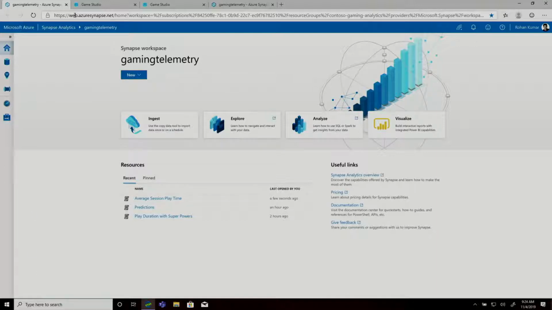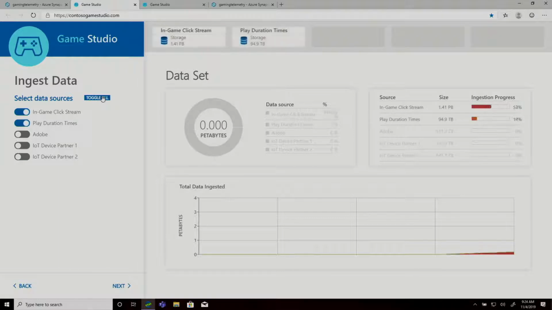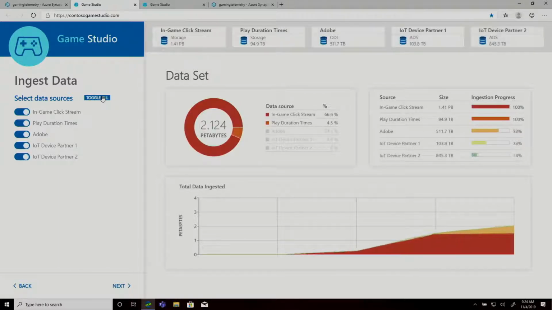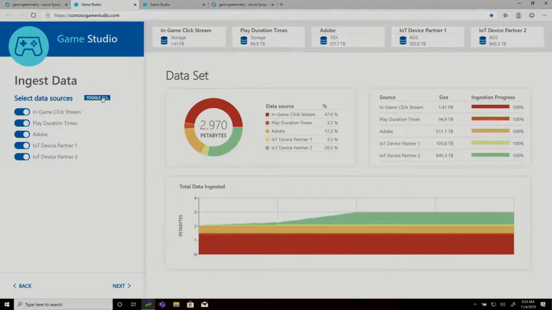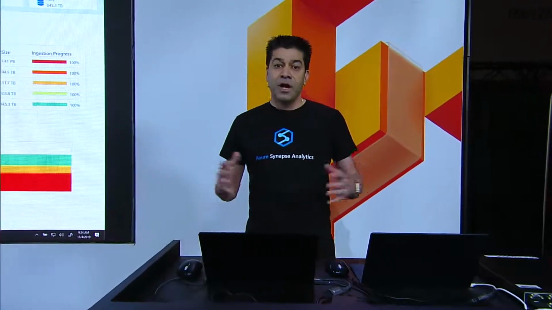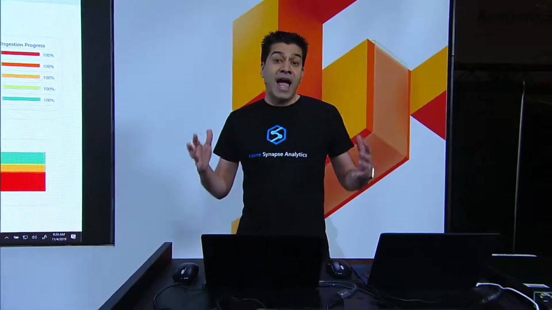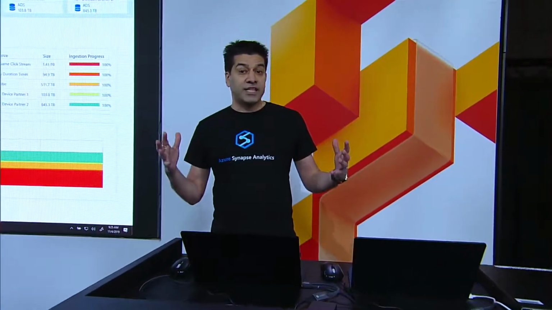Let's take a look. What you see on the screen is our analytics application that's powered by Azure Synapse. Now, to essentially analyze end-user engagement, I need access to a variety of data, including the current engagement times, in-game click streams, application metrics, and telemetry data from our device partners. In short, petabytes of data. With the Open Data Initiative, accessing additional high-value data from systems like Adobe is really simple.